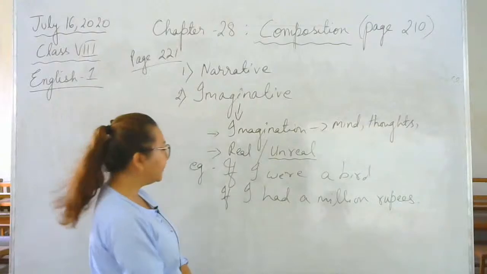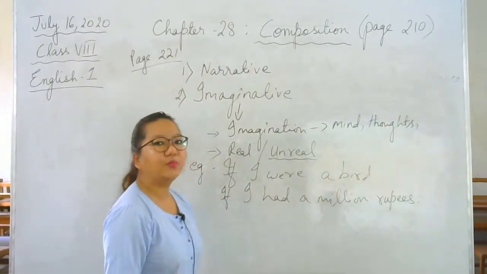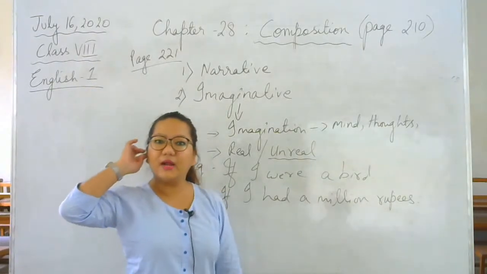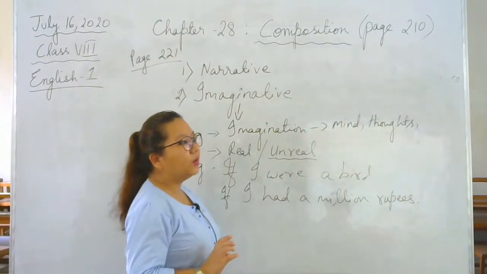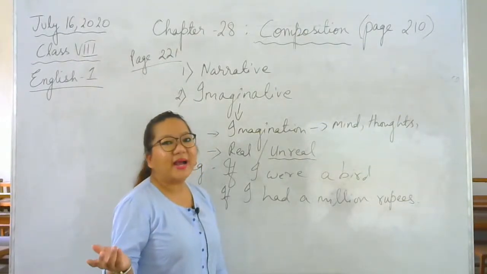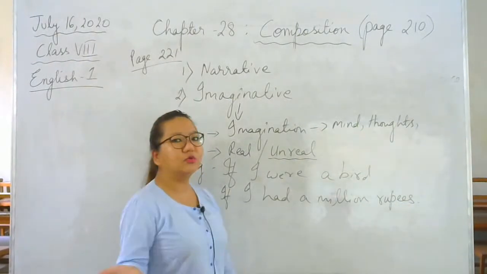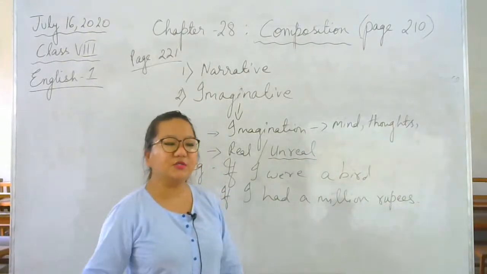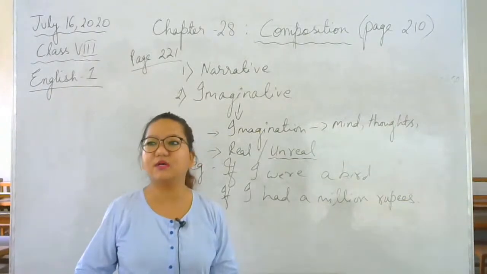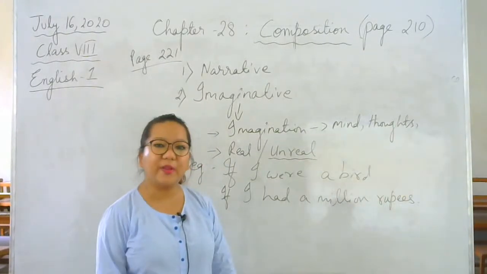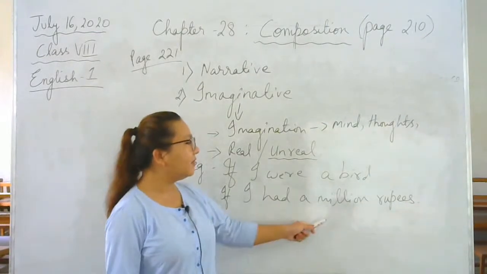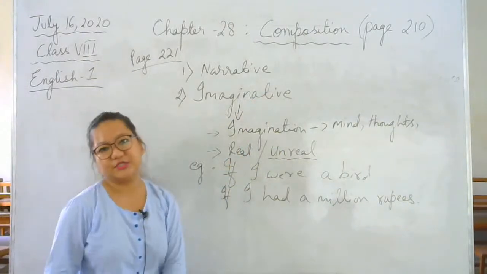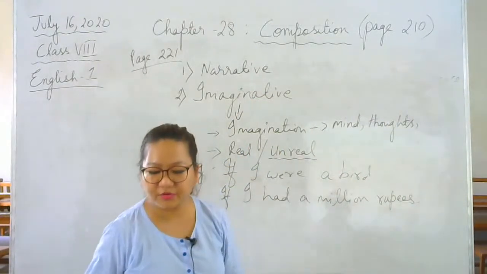Clear? Yes or no? Another example, if I had ₹1,000,000, there are so many things you can do with money. If I had ₹1,000,000, maybe I will buy an iPhone. If I had ₹1,000,000, I would go to London. If I had ₹1,000,000, I will give to the poor, to the orphans. Or I will give it in donation to the hospital. There are many things that you can imagine if you had ₹1,000,000. So these kinds of compositions are called imaginative composition. Clear? Can we go to number 3?